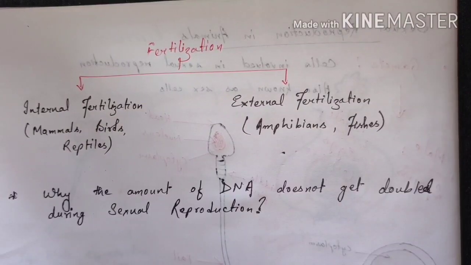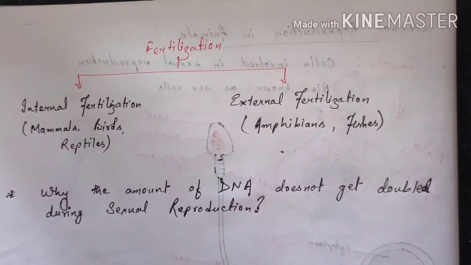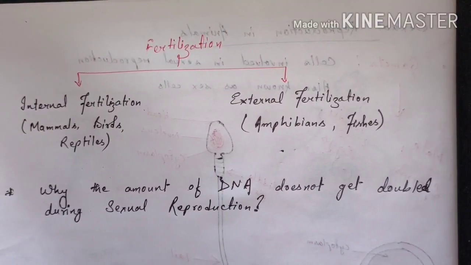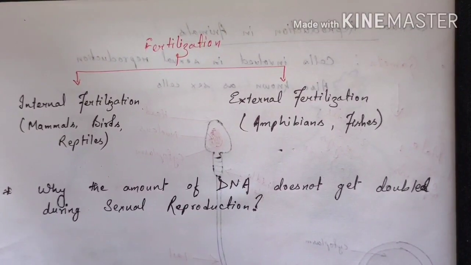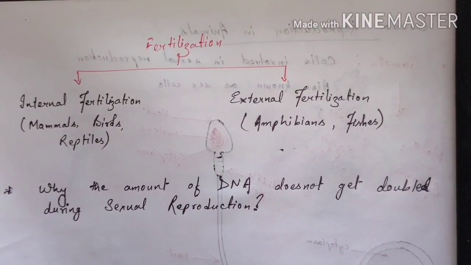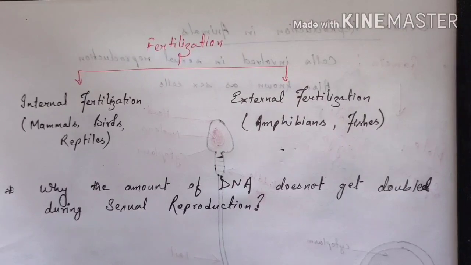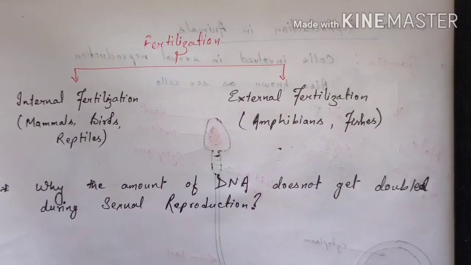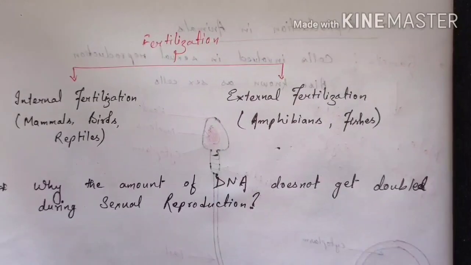Here, a question might arise in your mind: why doesn't the amount of DNA get doubled during sexual reproduction? Because in sexual reproduction there are two gametes, one is the female gamete and another is the male gamete, and their combination should cause the chromosome number to be doubled. But why doesn't it get doubled? Why does the chromosome number remain the same in all the organisms of the same species?